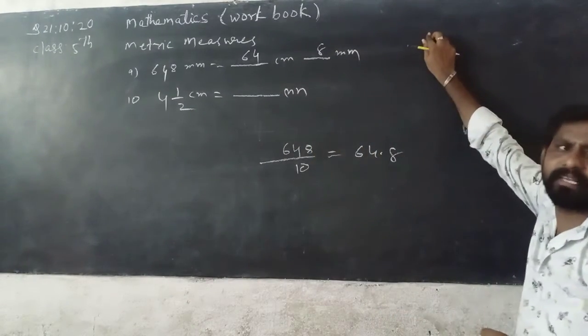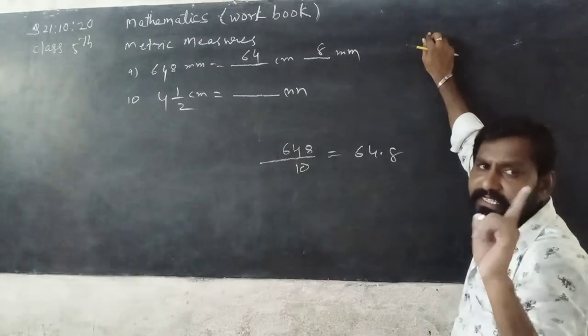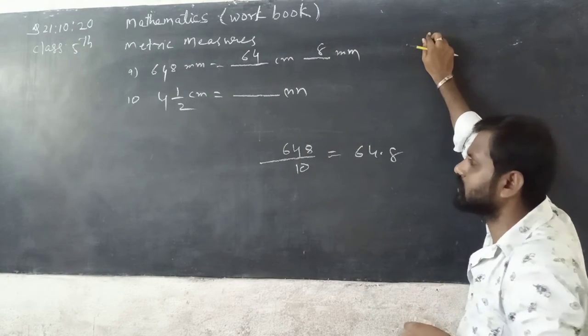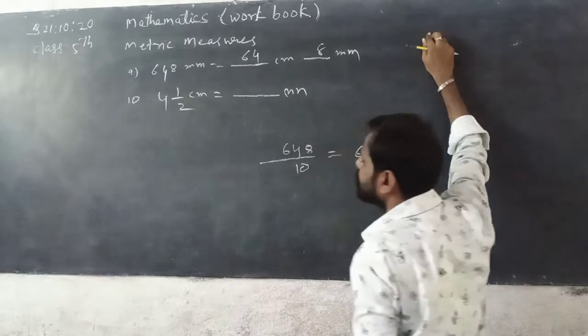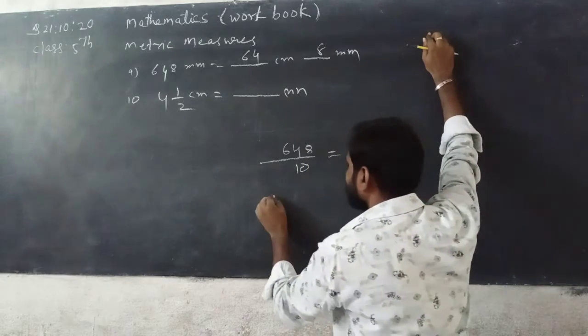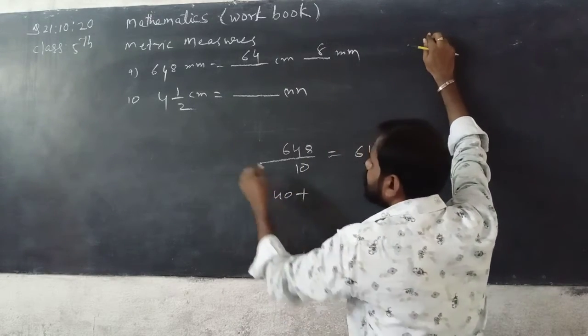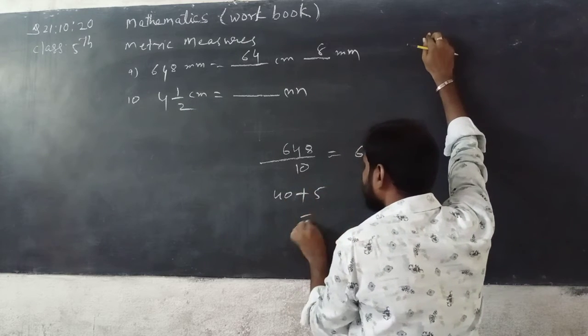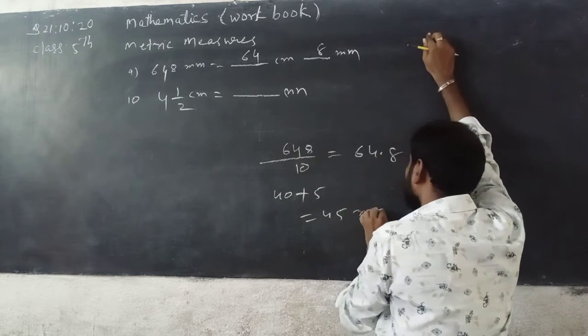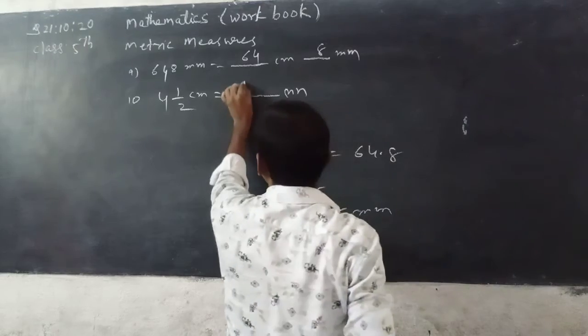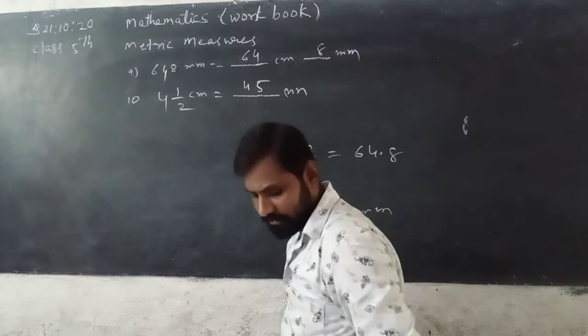Then we have to take multiplication by 10 because 1 centimeter is equal to 10 millimeter. See here, 4.5 means 4 into 10, 4 10s are 40 plus half means 5. You can get 45 millimeter. Write down here 45 millimeter.